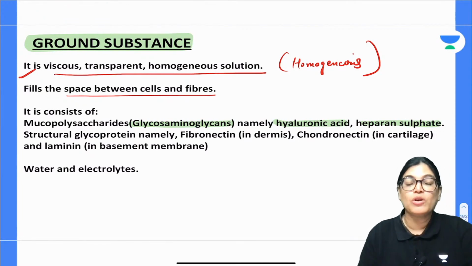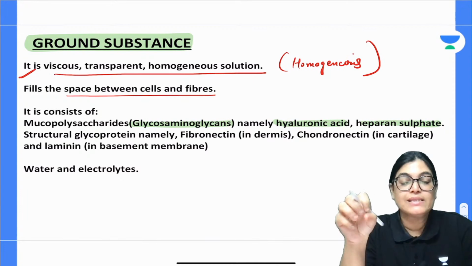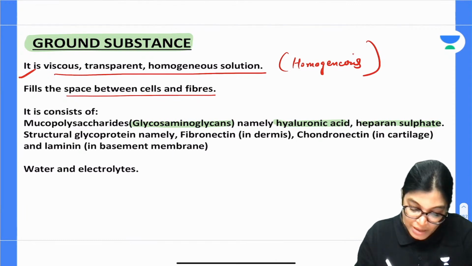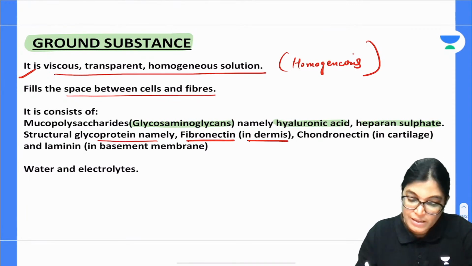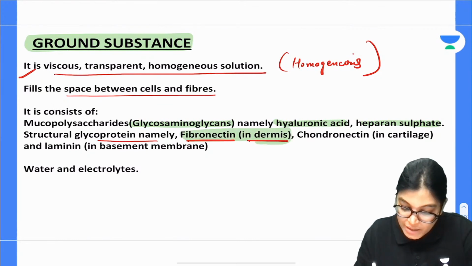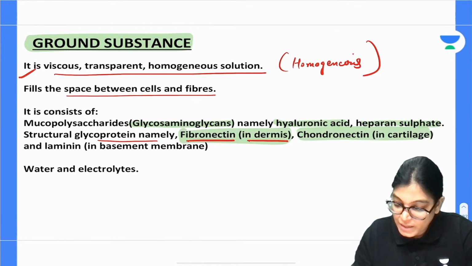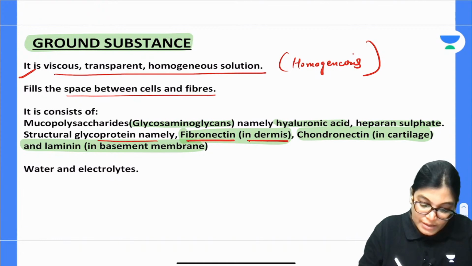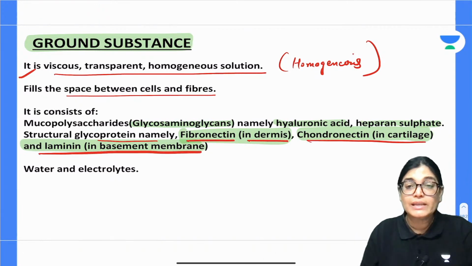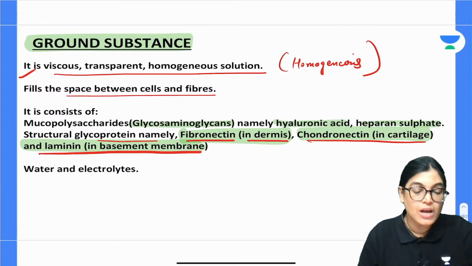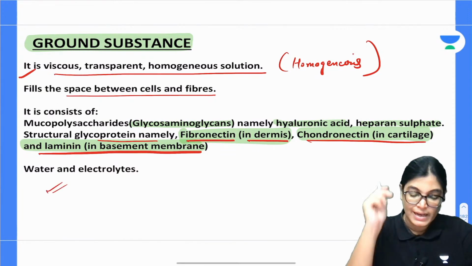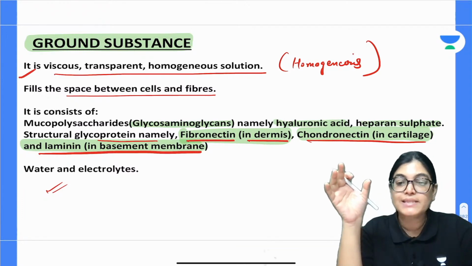My dear aspirants, it is also important for you to know the important glycoproteins, so that there is a specific name of glycoproteins in different areas. Fibronectin is the glycoprotein in the dermis. Chondronectin is the important ground substance glycoprotein in the cartilage, and laminin is the glycoprotein in the basement membrane. Other than that, ground substance will have electrolytes and also water.